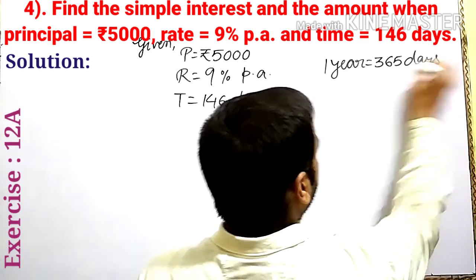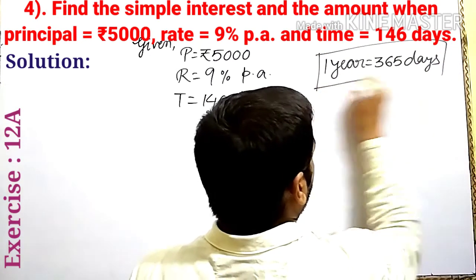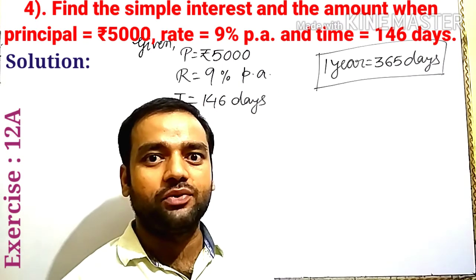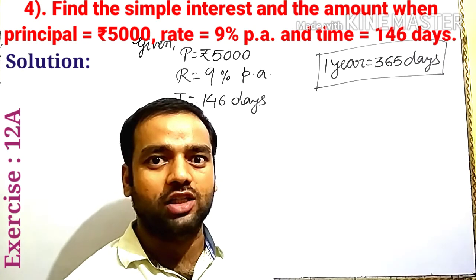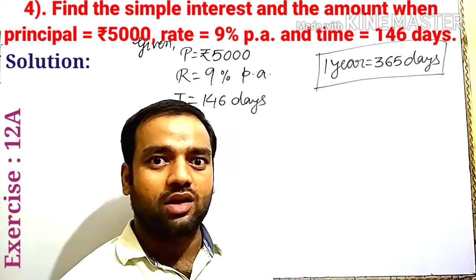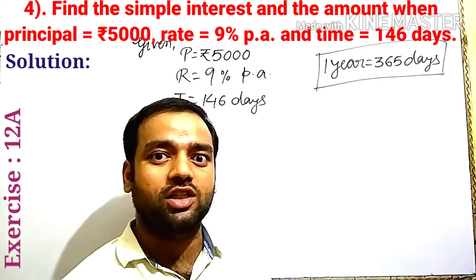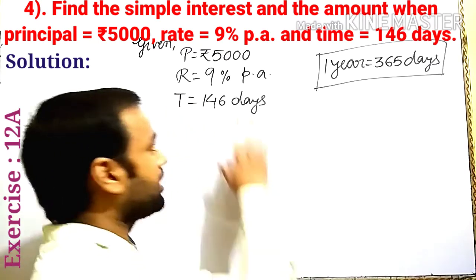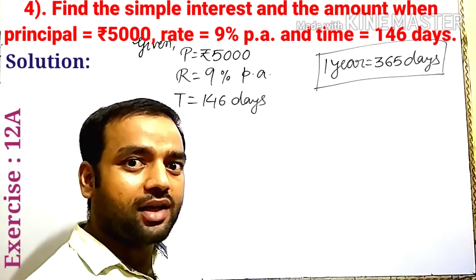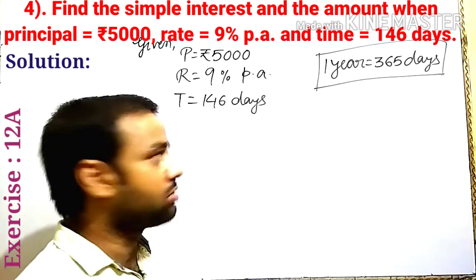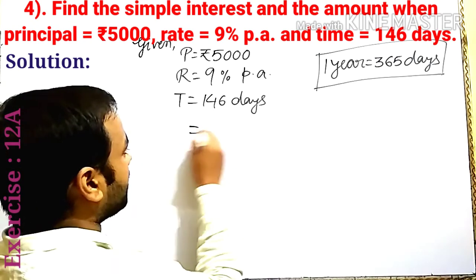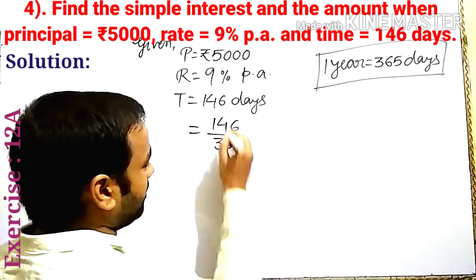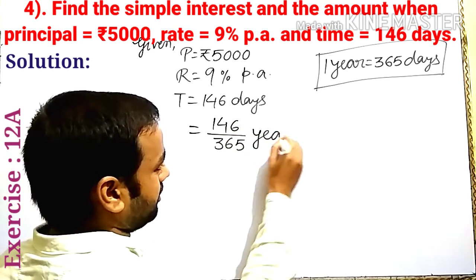Always remember, 1 year is equal to 365 days. Generally 1 year is 365 days and 1 leap year is 366 days. Here, generally in the case of converting days into years, we take the normal year. So 146 divided by 365, this converts into years.